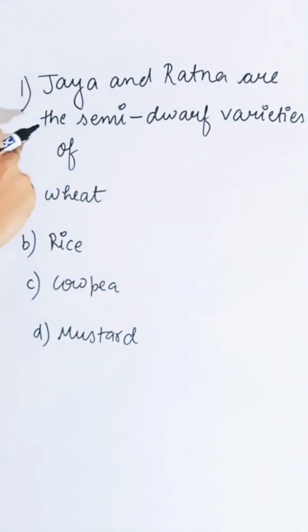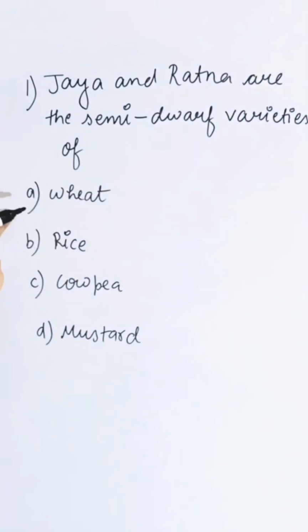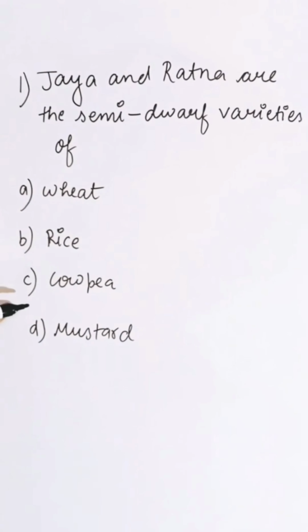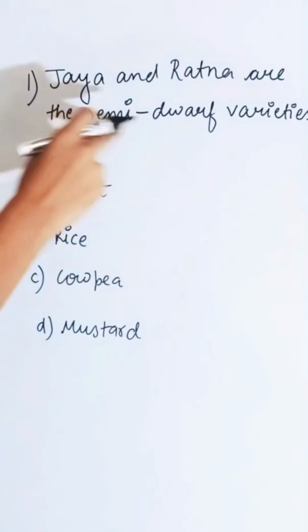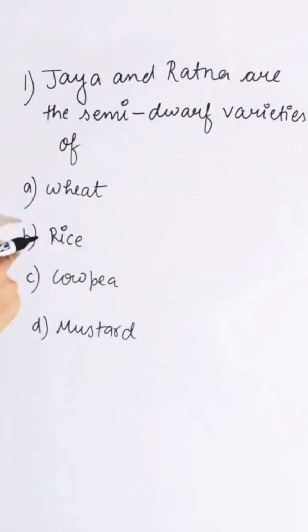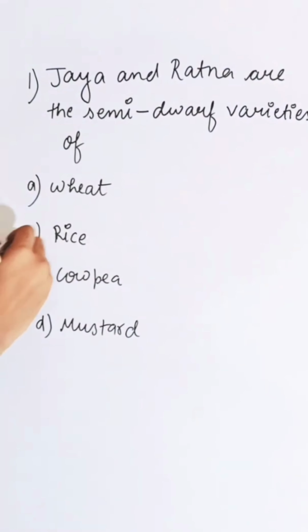Jaya and Ratna are semi-dwarf varieties of first option wheat, second rice, third cowpea, and fourth mustard. Jaya and Ratna are semi-dwarf varieties of rice which were developed in India. So the correct answer is B.